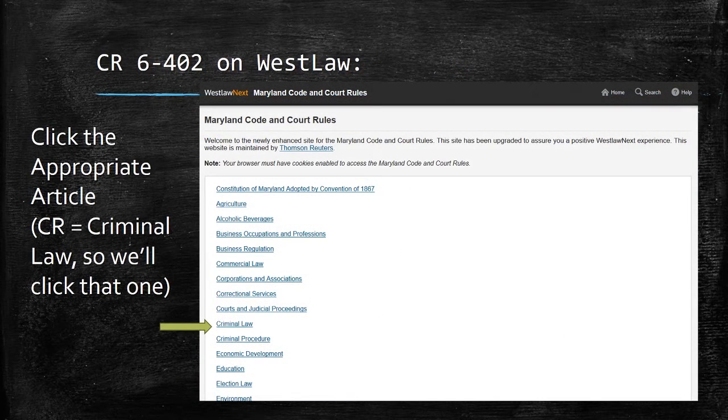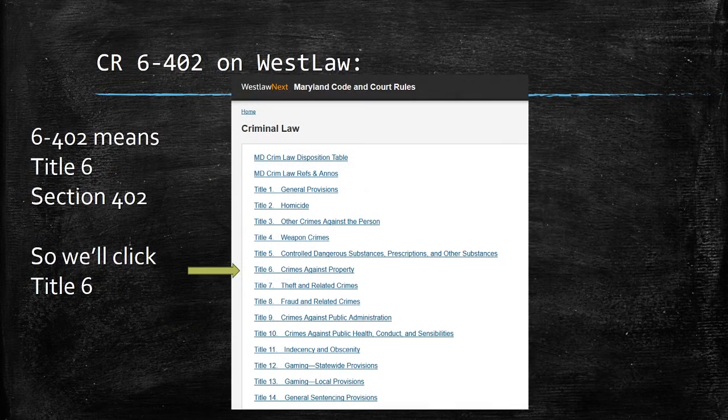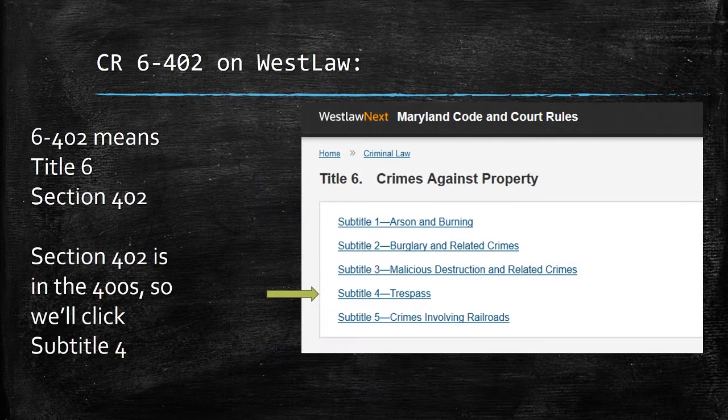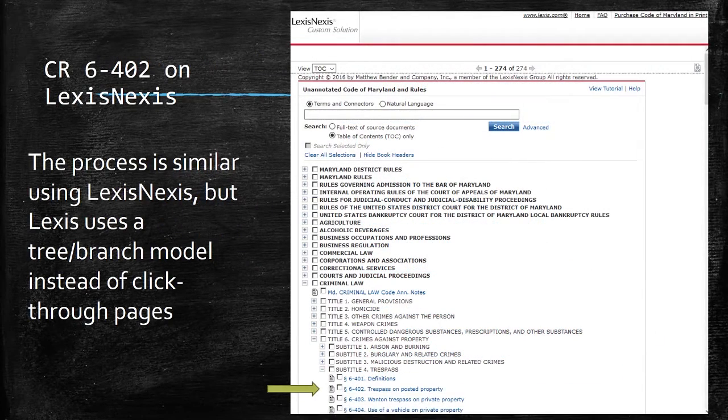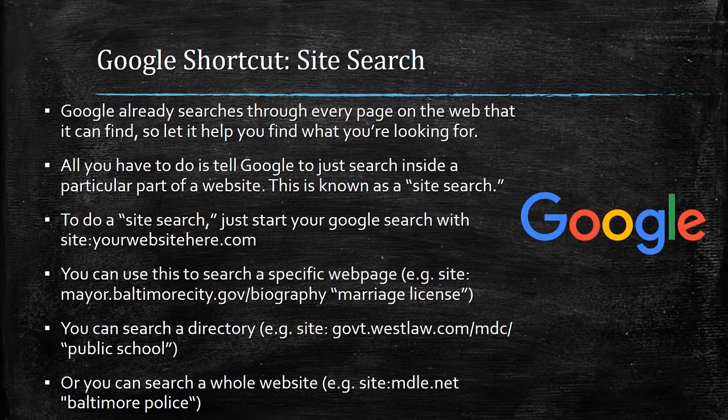Now how do we do that in the other sites? Well, in Westlaw, go to the criminal law title. Title 6, Crimes Against Property, because it's 6-402, so Title 6, Section 402. Subtitle 4, so the 400 series is going to be Subtitle 4. And we're going to click on 6-402. LexisNexis is similar. It uses a tree branch model instead of click-through pages, which makes it a little easier to navigate to find things, but much more difficult if you want to link to something because it won't let you. That's how to do it manually.